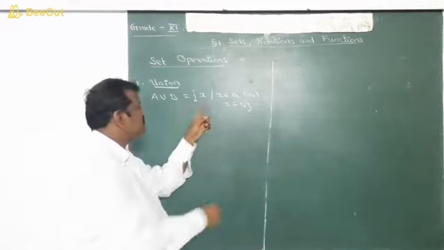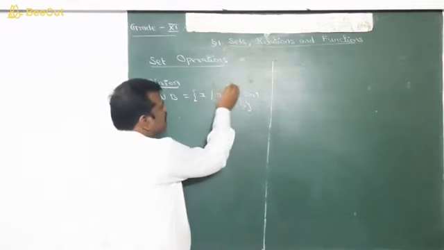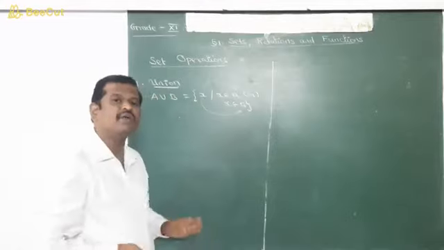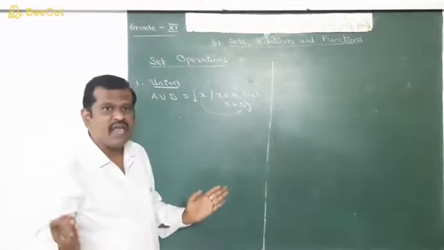So x may be an element of A or may be an element of B.